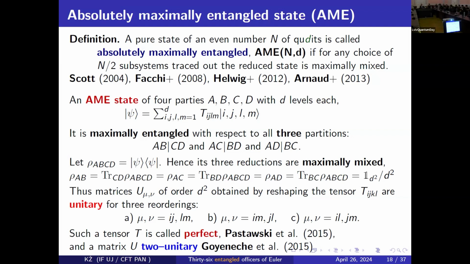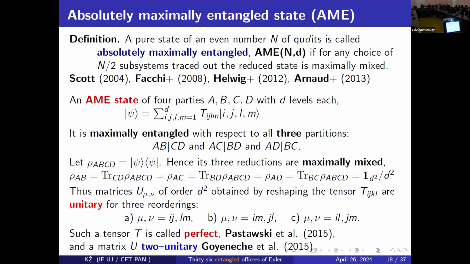Could you hold those two for me? What does entangled mean? You can now consider, like in bridge, entanglement between those two cards and those two cards. And absolutely maximally entangled means that we have maximal entanglement for such a partition. But also, a bit slower. Yes, okay. If we now exchange two cards, it should also be maximally entangled.